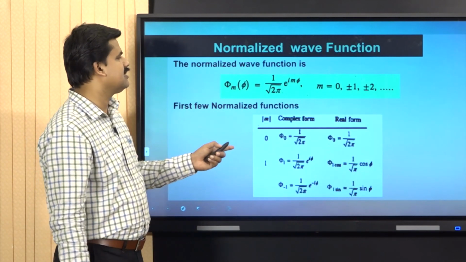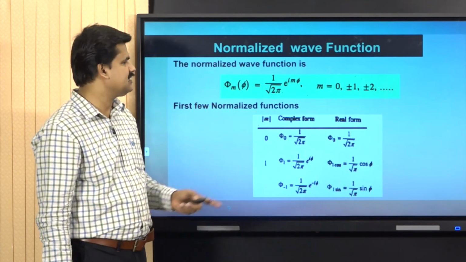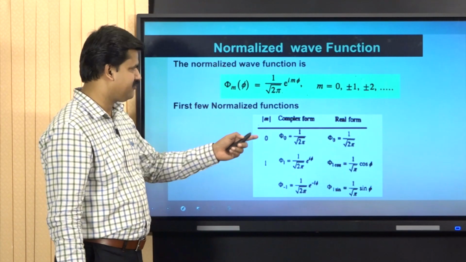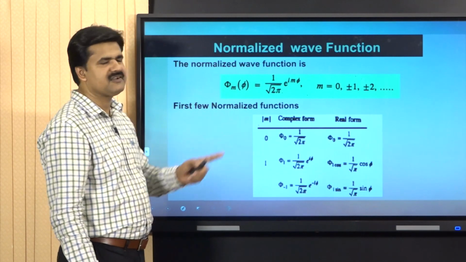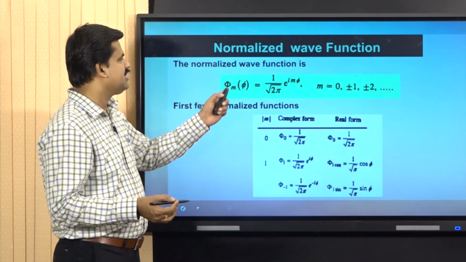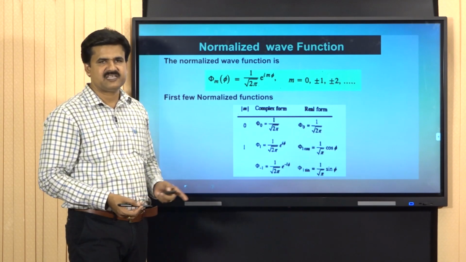And these are the first few normalized values. This we already learned. These are different values of phi m of phi. Phi m of phi means the value of phi depends on m, and by changing the values of m we will get different functions, and these are the various values.